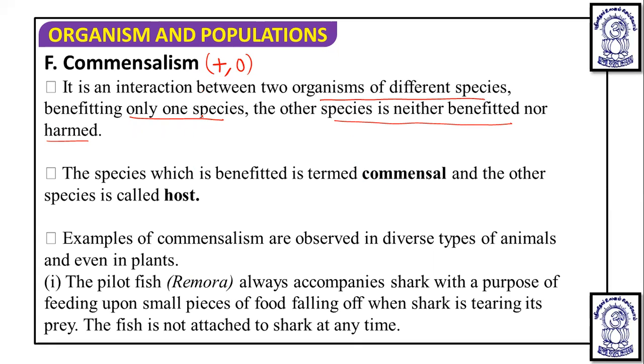Now, one species is getting benefited. So the species which is getting benefited is termed the commensal, and the other species, which is not getting harmed or benefited, is the host. Now, this commensalism is observed in diverse types of animals and even in plants.